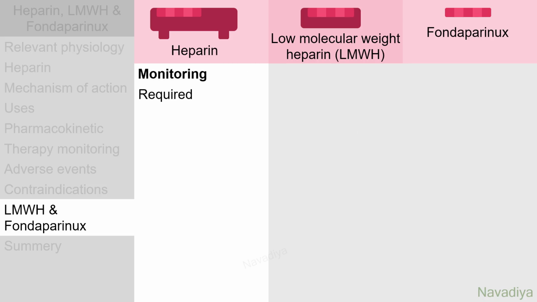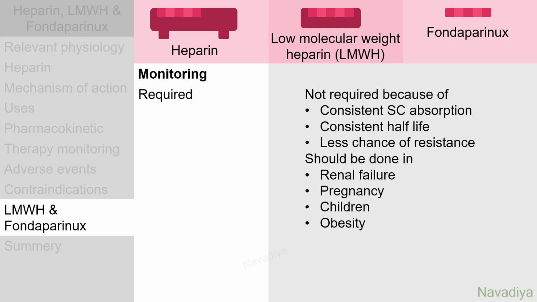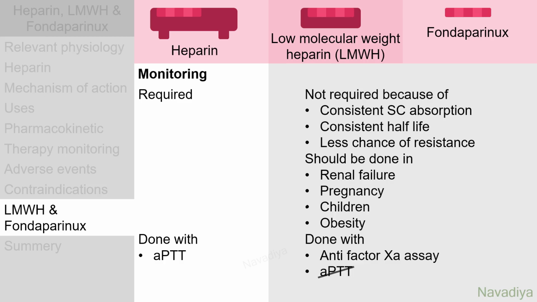Monitoring is required for heparin due to unpredictable response. On the other hand, these two drugs have consistent absorption, half-life and less chances of resistance, so they produce more predictable response. So monitoring is usually not required for these drugs when dose is properly calculated on body weight basis. However, monitoring should be done in patients with renal failure, pregnancy, children and obesity. Heparin therapy is usually monitored with APTT, whereas for low molecular weight heparin and fondaparinux, anti-factor 10A assay is more suitable as they do not affect APTT.